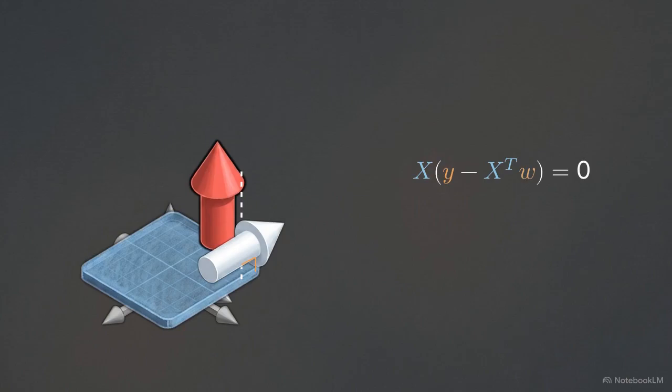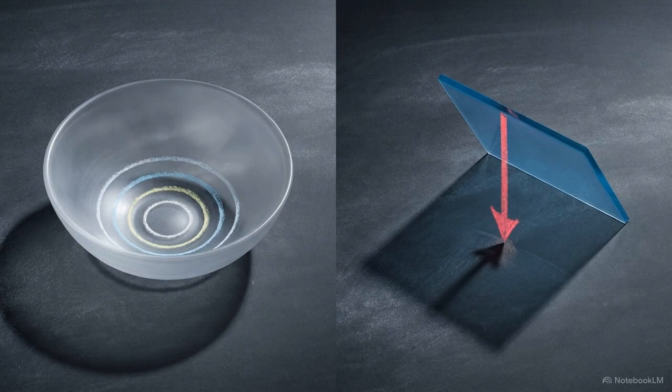Expanding this zero-product orthogonality equation instantly yields the normal equations. The explicit solution requires isolating W, which we achieve by multiplying the target vector by the pseudo-inverse of the feature matrix. The calculus minimum we found earlier is visually identical to the geometric shadow of our target vector, projected against the limited dimensions of our data.